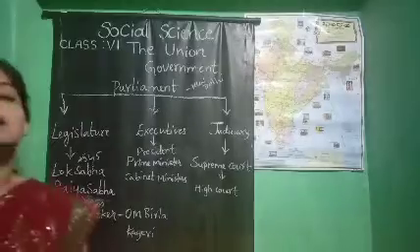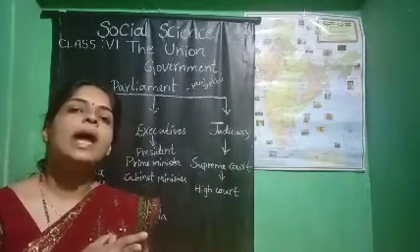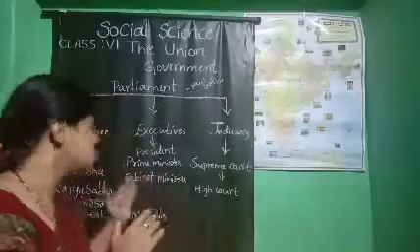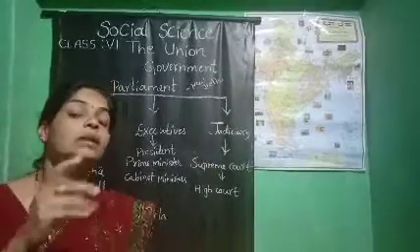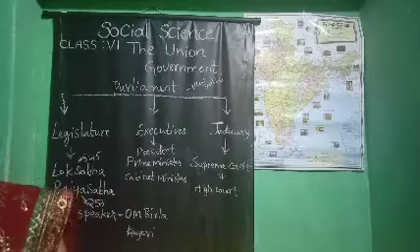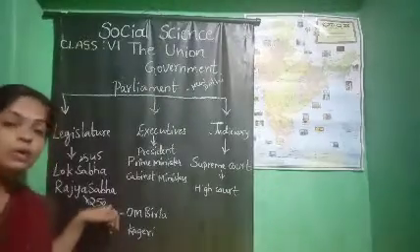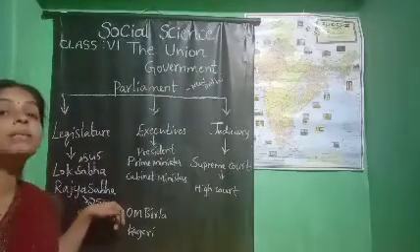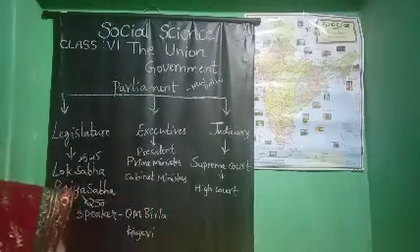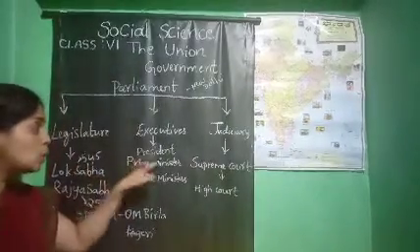Then secondly, the Rajya Sabha. This Rajya Sabha is related to every state. There are 250 Rajya Sabha members. Of those, 12 members are nominated by the president, and all others are appointed by the Prime Minister. As well as here, do you know that all these Lok Sabha members include the Prime Minister?